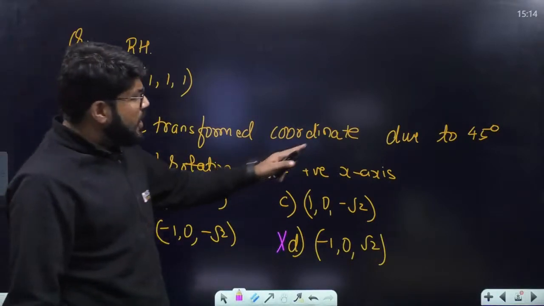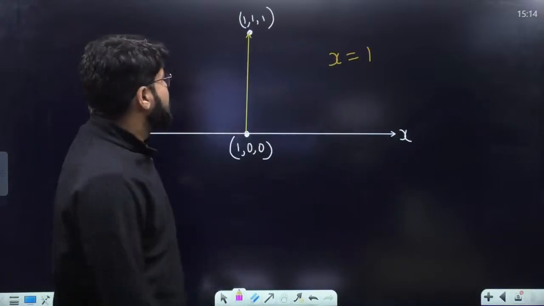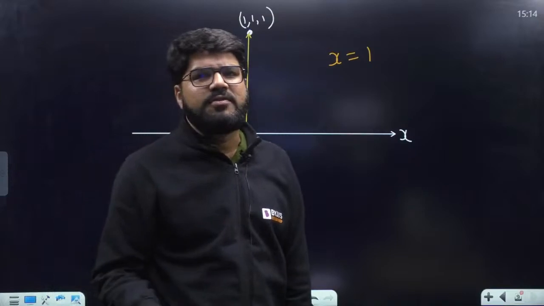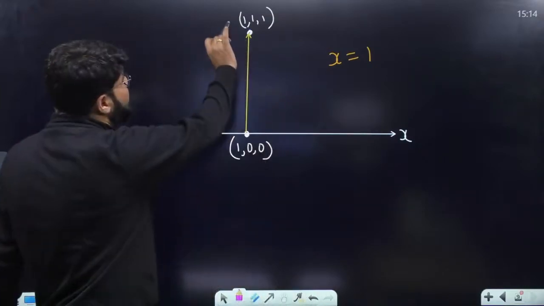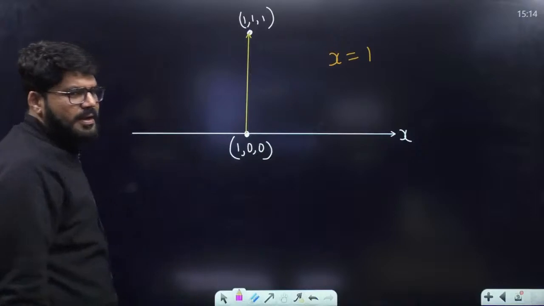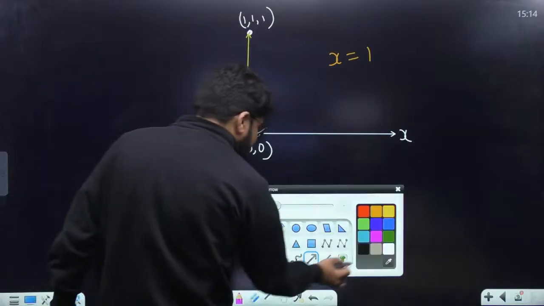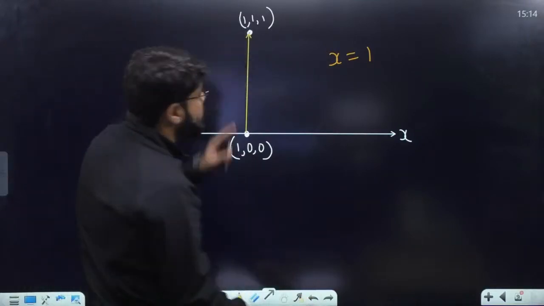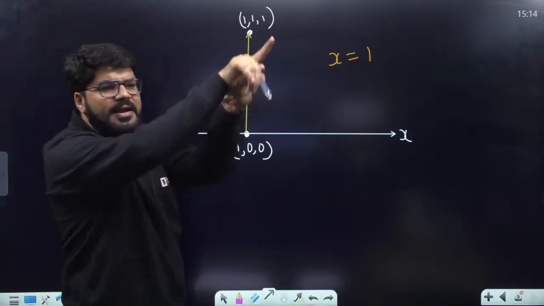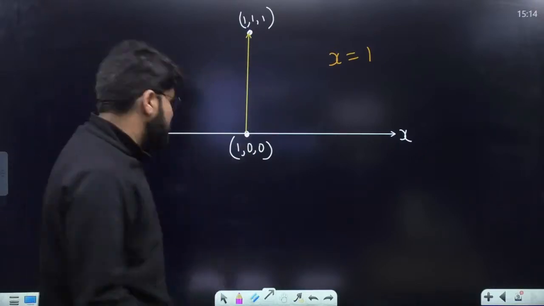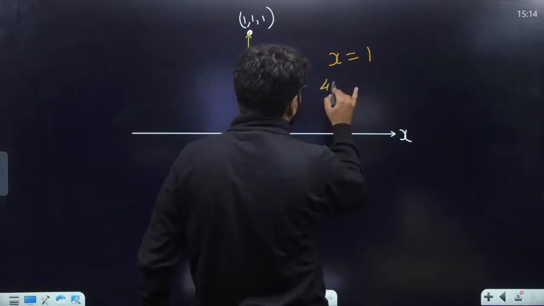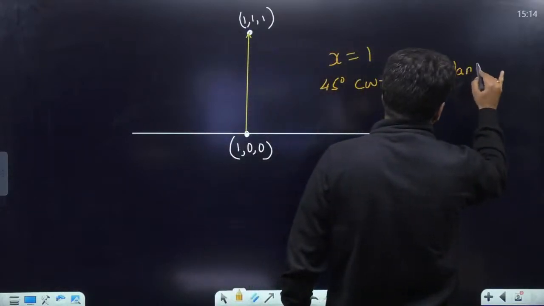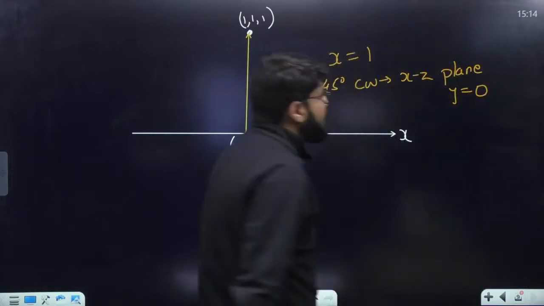Okay. Now because I rotate 45 degree clockwise, right? 45 degree clockwise, ये 1 1 और ये 0 0. Definitely the angle is tan inverse y by x, 45 degree. So when you rotate 45 degree, you come to the xz plane. क्योंकि sir, where is the y-axis? This is the y-axis, okay? तो मैं y-axis यहाँ पे show नहीं कर रहा because I have shown the 3D point. After 45 degree rotation, you come to the xz plane, and in the xz plane y is going to be 0.